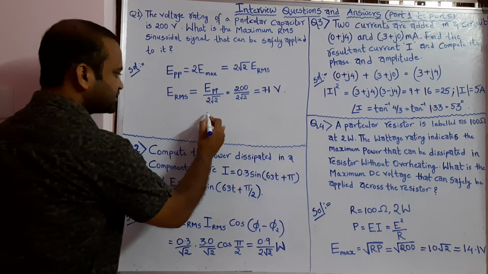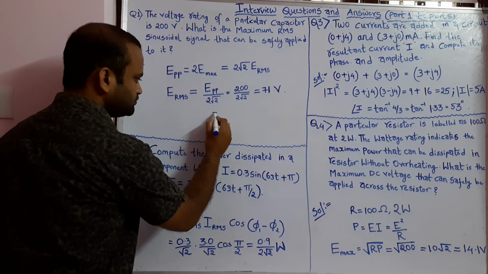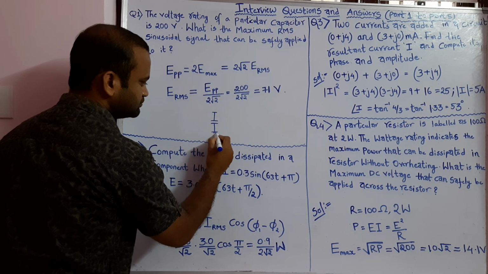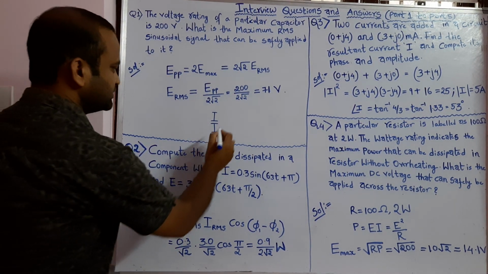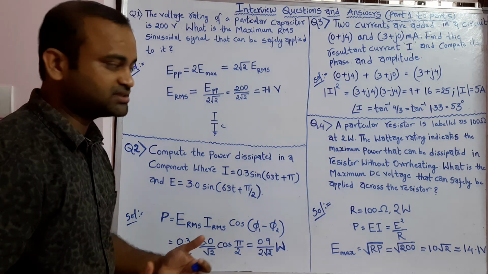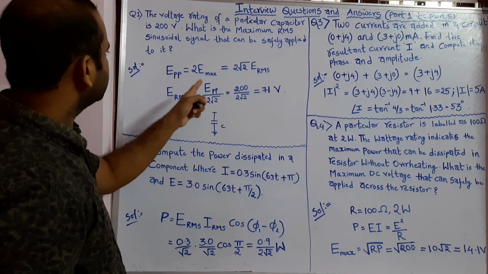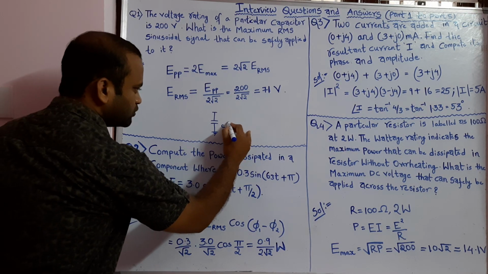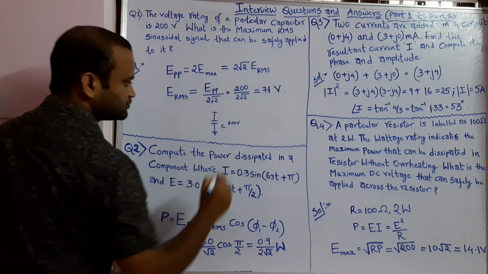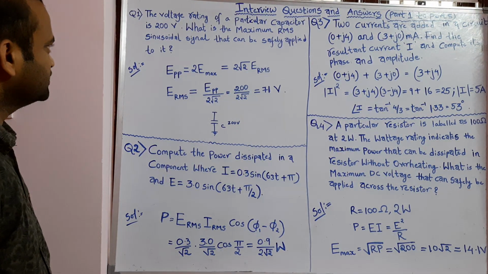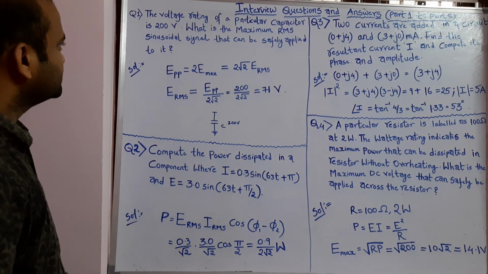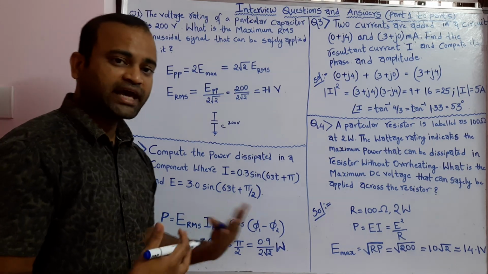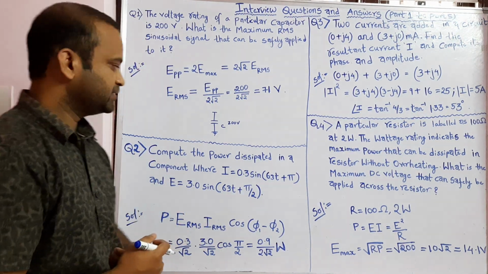So if we have a capacitor loaded with this symbol, this is a capacitor of some capacitance, and its voltage rating is provided as 200 volts, right? And the question is, what is the maximum RMS sinusoidal signal which can be applied to it?